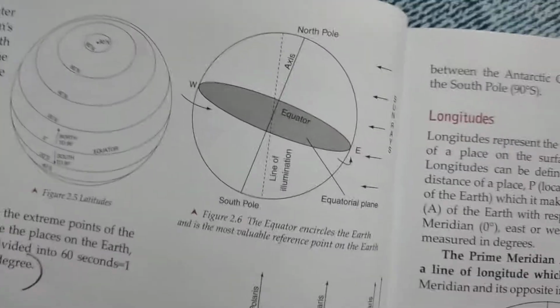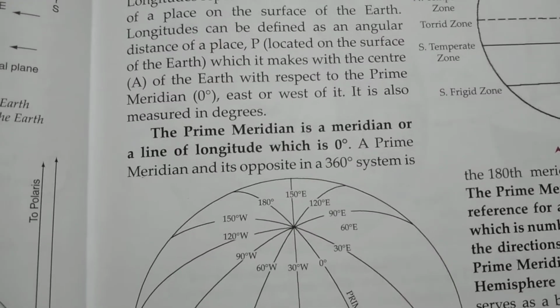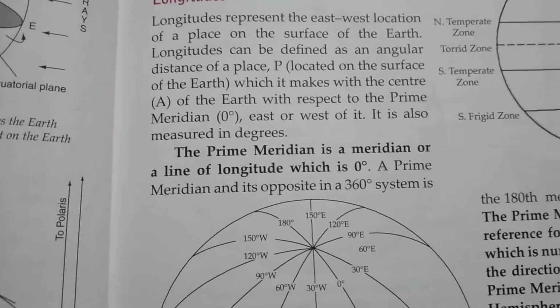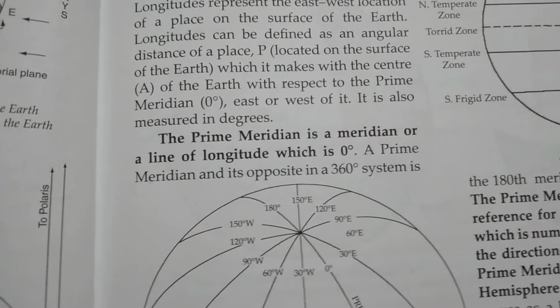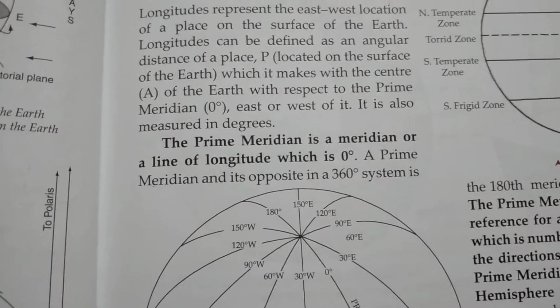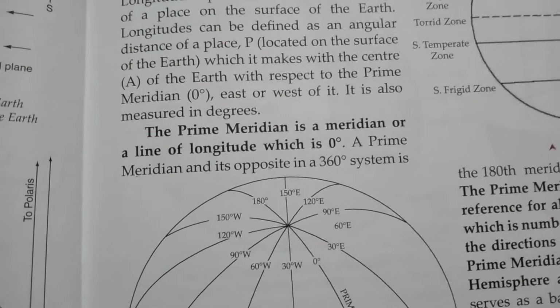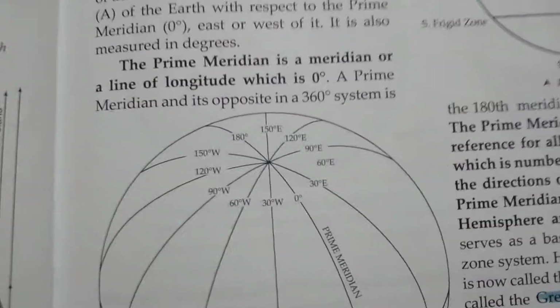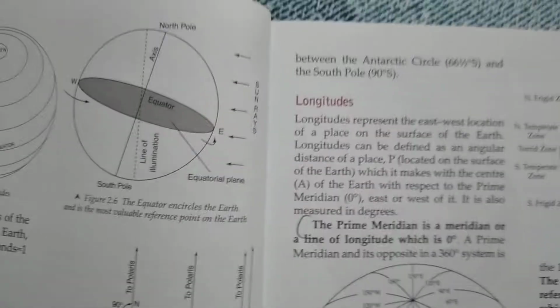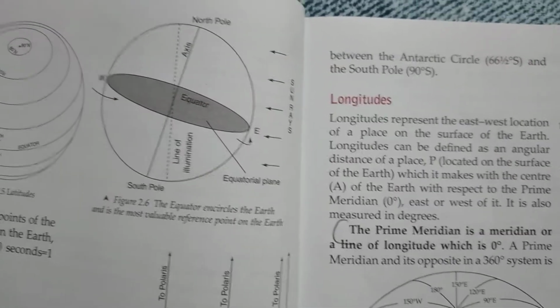The next question is, briefly write about the prime meridian. Within the same question, what is meant by GMT? I repeat, briefly write about the prime meridian. Within the same question, there is a subpart, what is meant by GMT? So let us start marking the answer. What is prime meridian, or a brief account of prime meridian? We will start from here and we will end it over here.